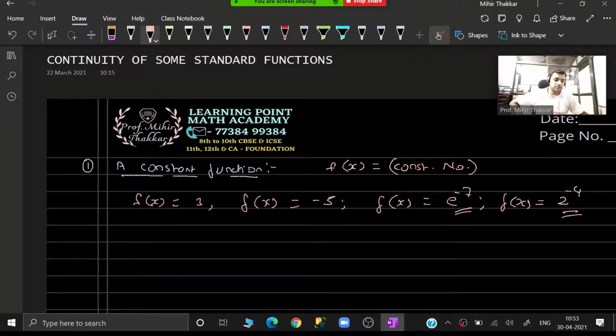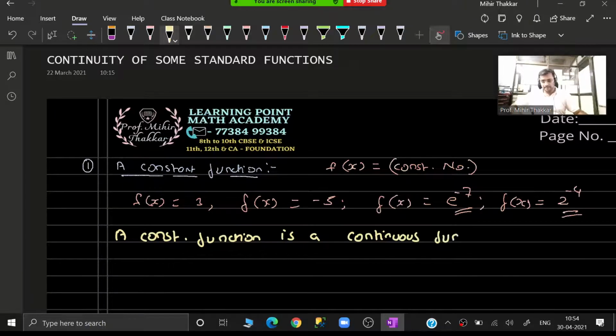So when you come across this kind of a function where you are given f(x) as a constant number, I will always say that f(x), or I can say a constant function, is a continuous function for any given value of x equal to a.